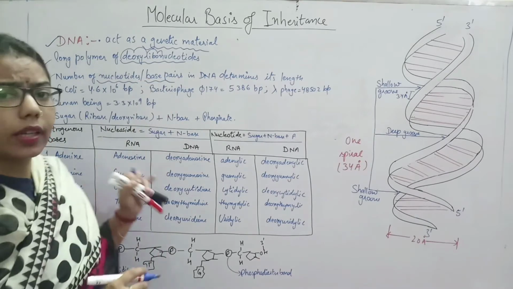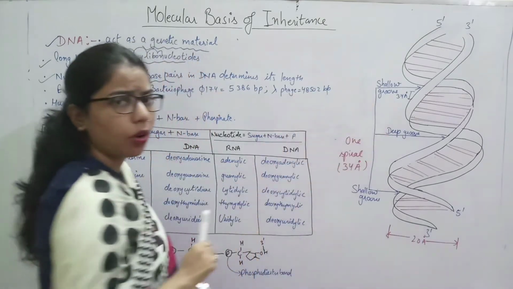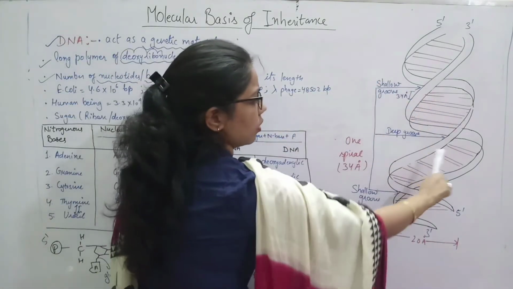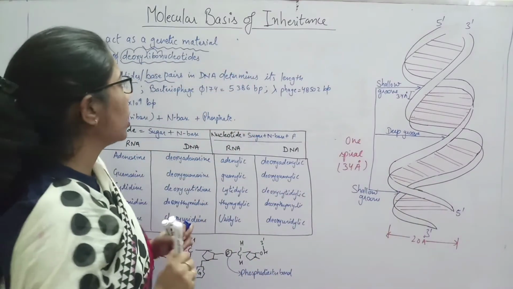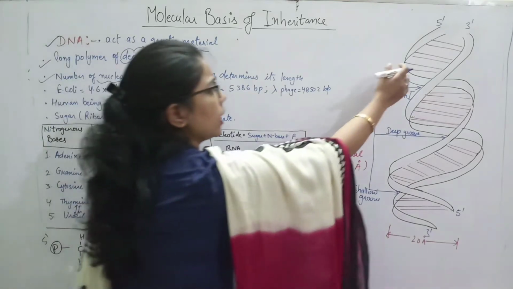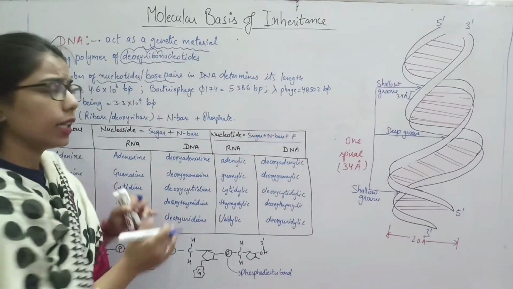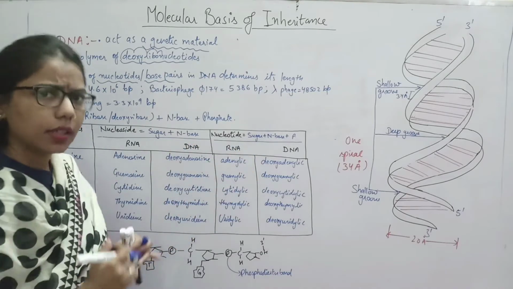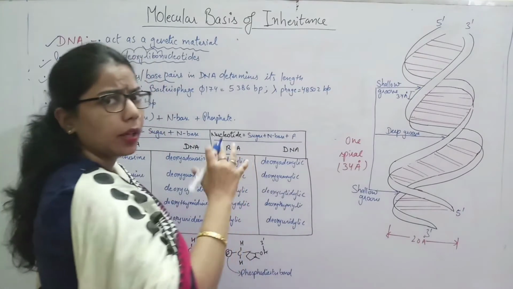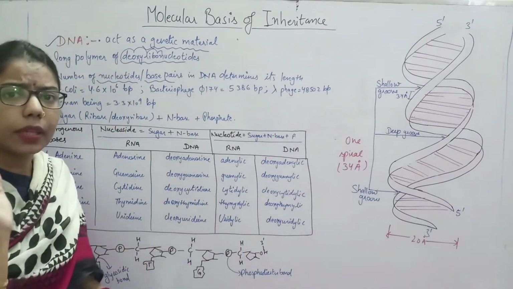Now later we will understand the structure of DNA. Here I have drawn the structure of DNA. Double helical structure. Okay, double helical structure. So we can see here there will be purine, pyrimidine, purine, pyrimidine. Okay, like this there will be pairing.